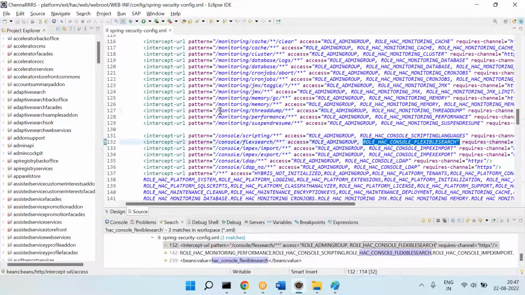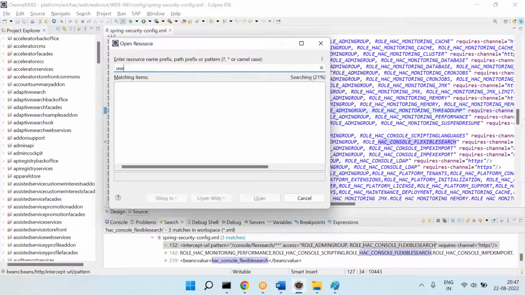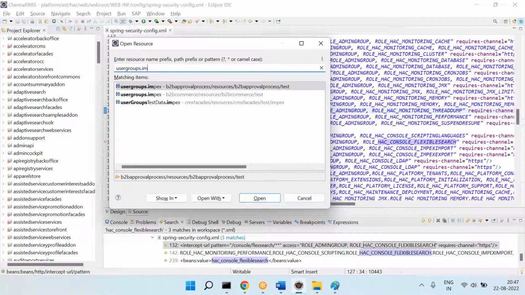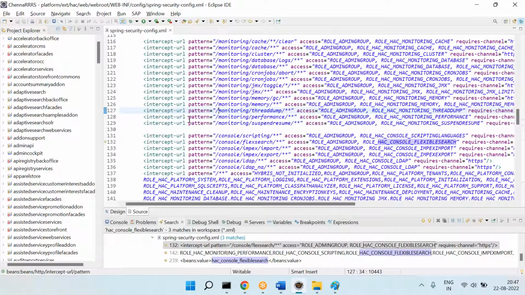Now, there is one more thing. Okay, user groups dot index. Yeah, we will go through this. So this is how you can do it, or whatever we have done is step by step, right? We can also do this through impexes. How to do it through impexes, we'll study in the technical sessions.